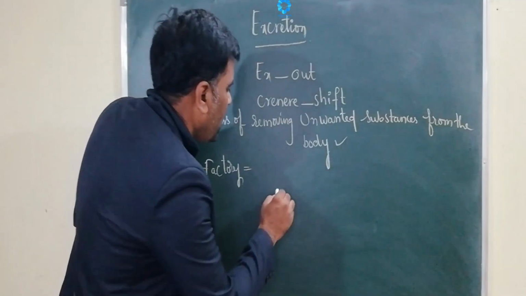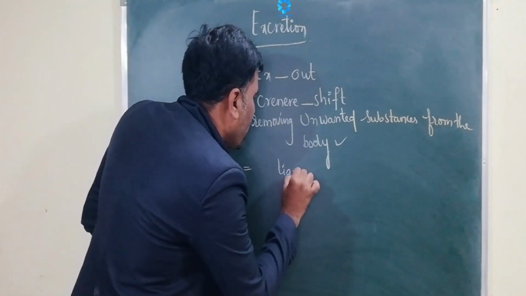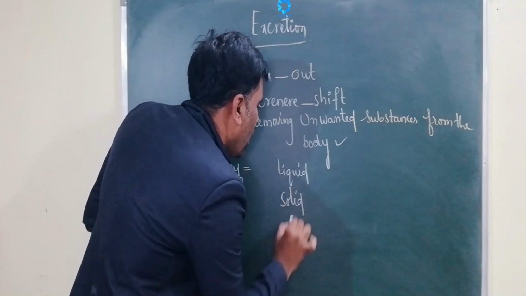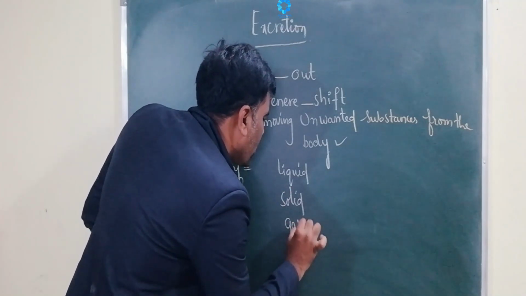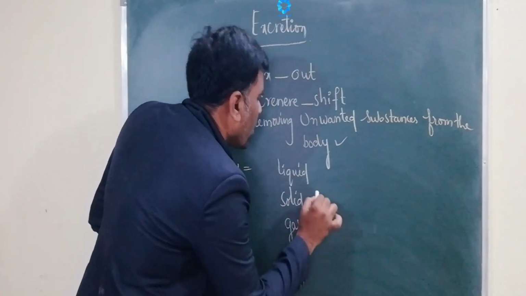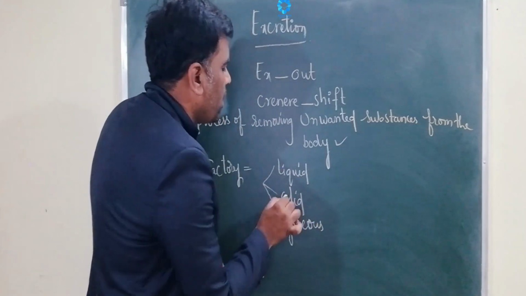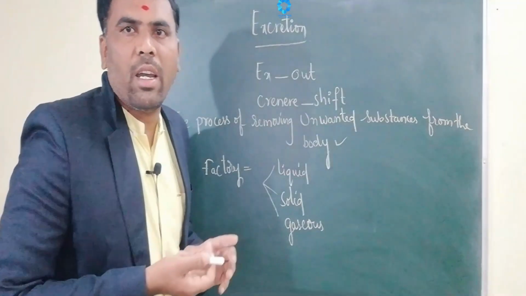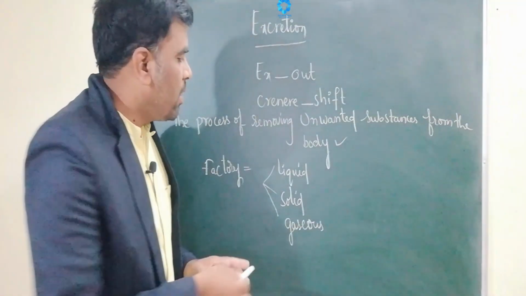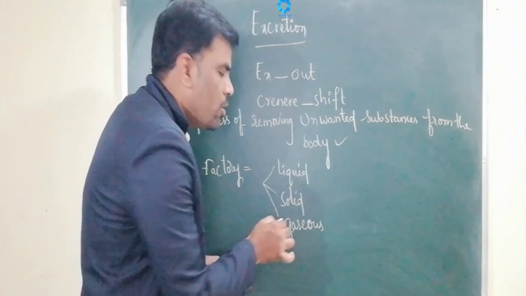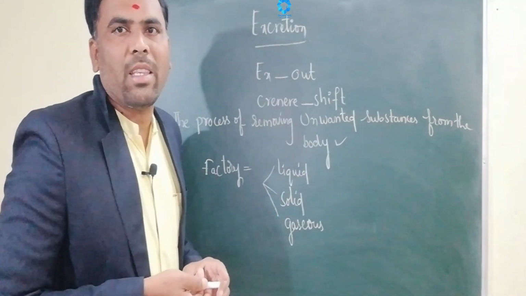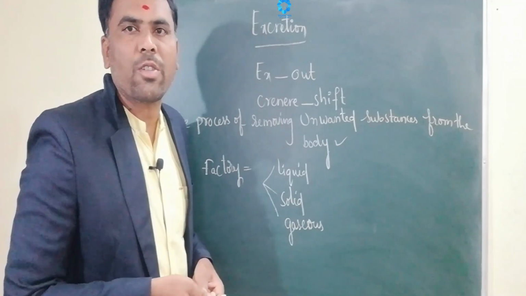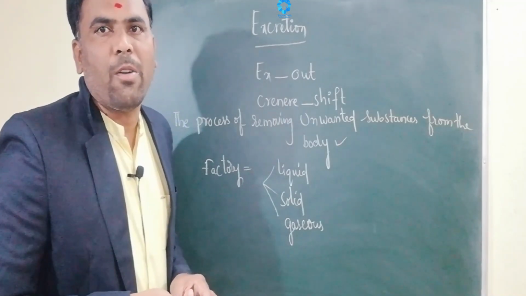These may be liquid, solid or gaseous wastages. These wastages must be disposed of properly, otherwise they cause air pollution, water pollution or soil pollution.